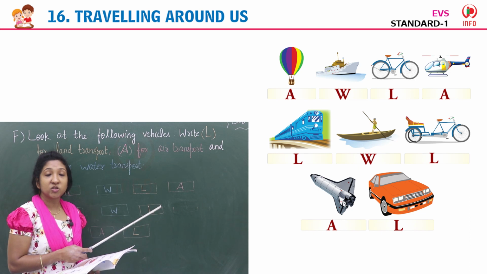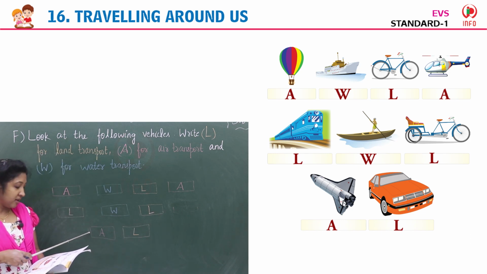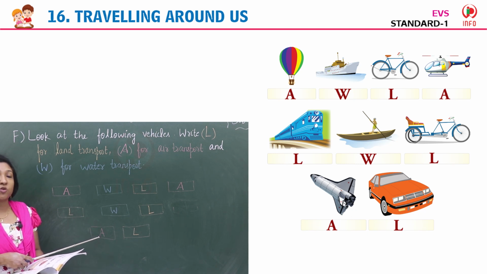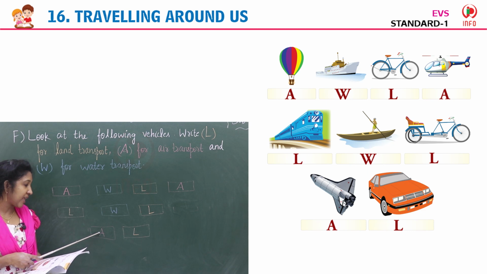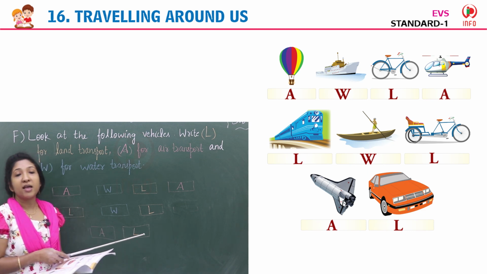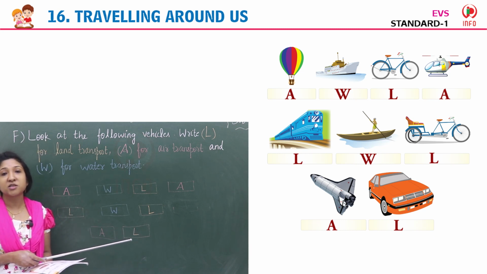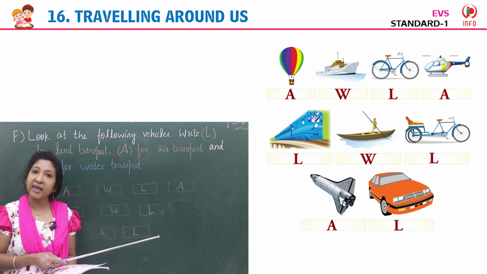It travels on road, it's land transport, so write L. Then other image you can see is a spacecraft, air transport, so write A in the box. The last image is of a car, a land transport, so you can write L in the box below the picture.